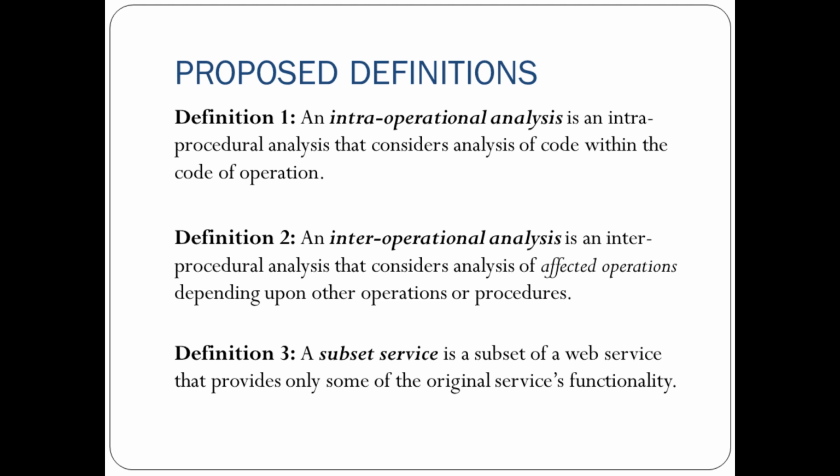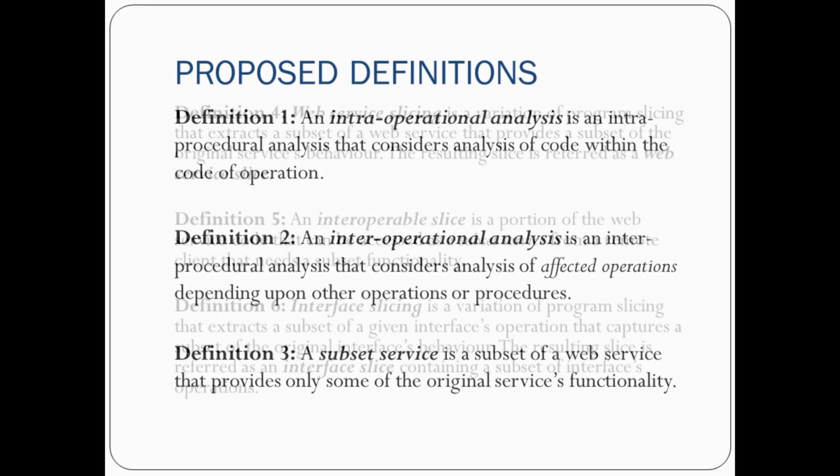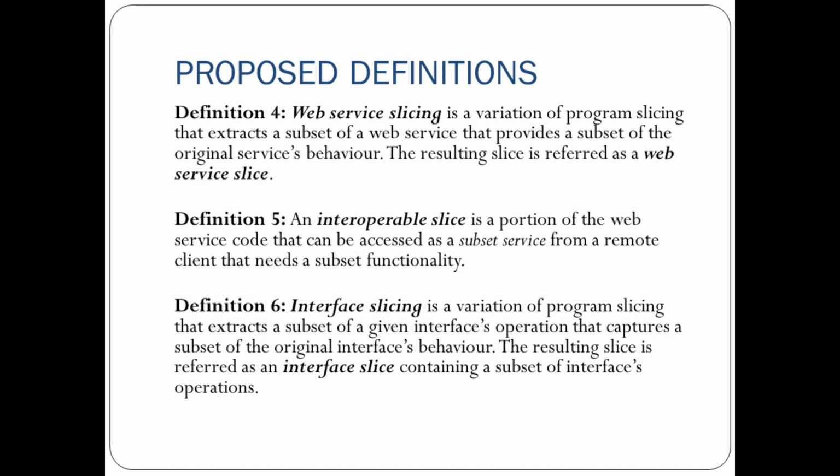Then a subset service is just a subset of a web service that has a subset of the functionality of the original web service. Web service slicing is a kind of program slicing that has the feature of executing a subset of a large original web service and imitating its behavior, with the help of a resulting slice like a web service slice. An interoperable slice is the portion of a web service that can be accessed as a subset service from a remote client for executing subset functionality.